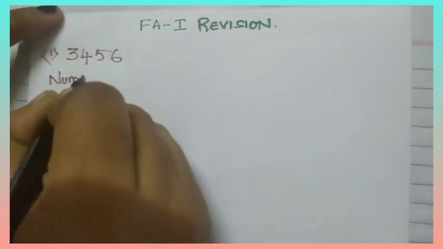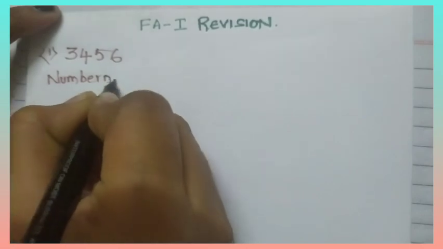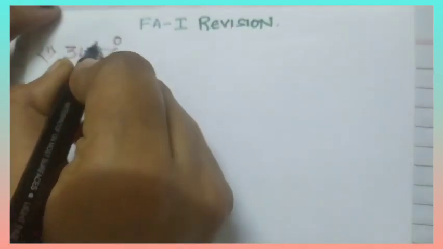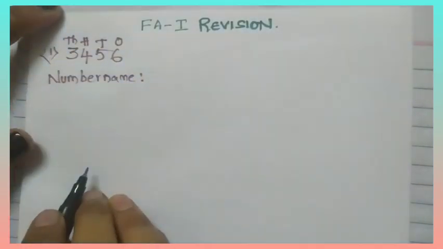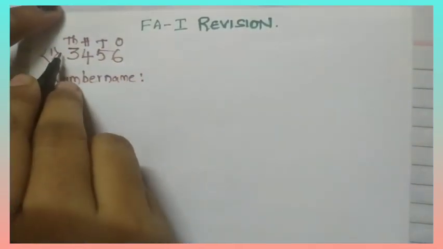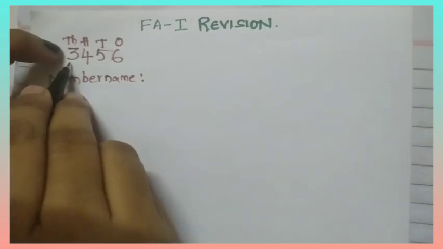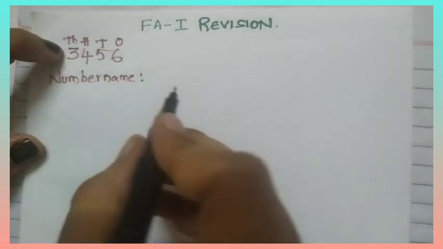How to write number name? This is ones, tens, hundreds, thousands. We will start number name from thousands place. So, what is the digit in thousands place? 3. So,